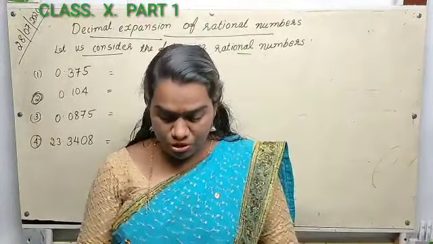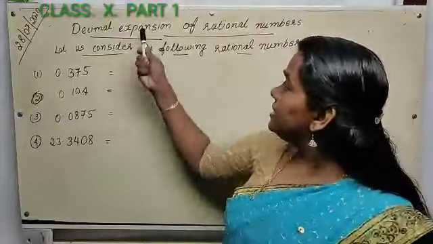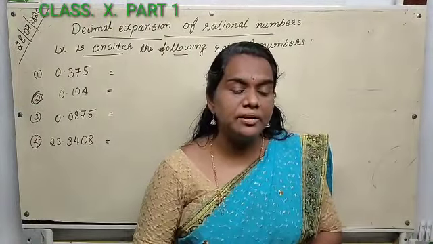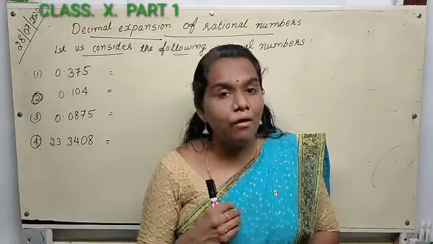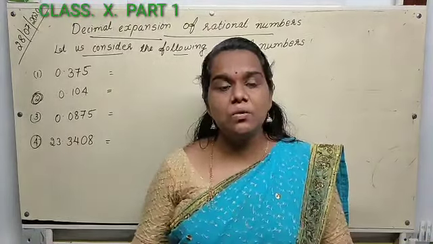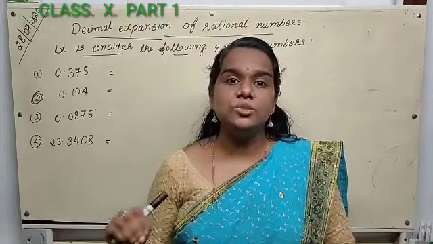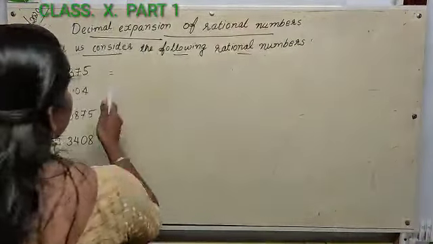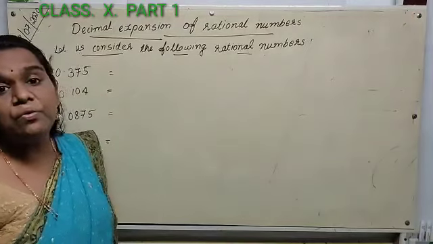Today I am going to start with decimal expansion of rational numbers. Last year also you studied decimal expansion of rational numbers. Now let's see how to convert this into p by q form.